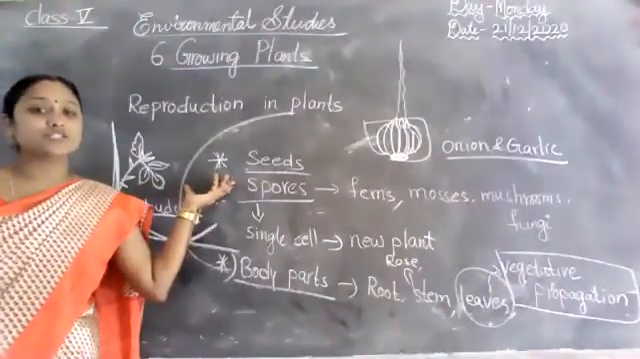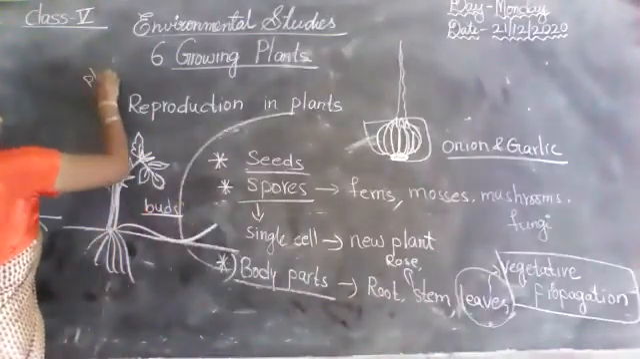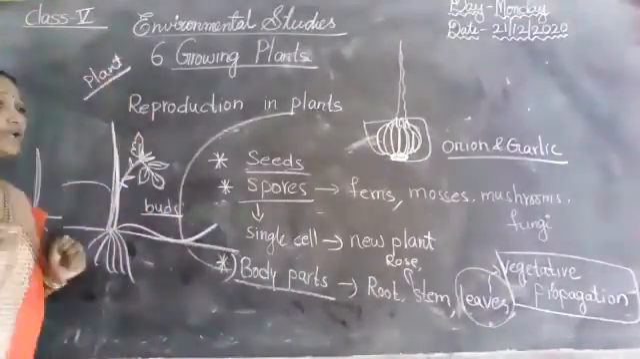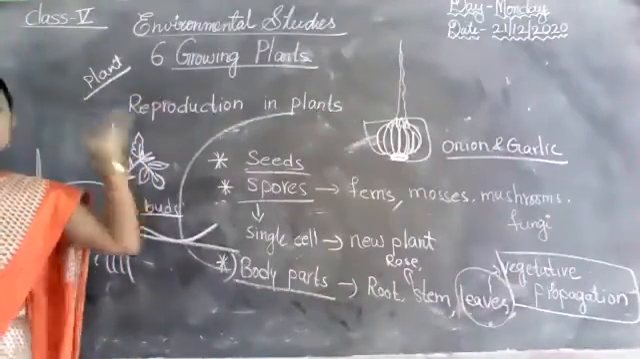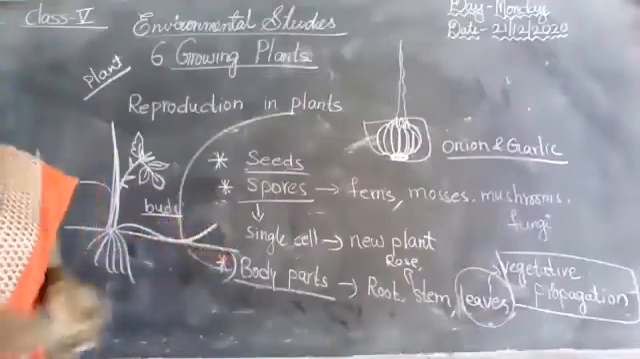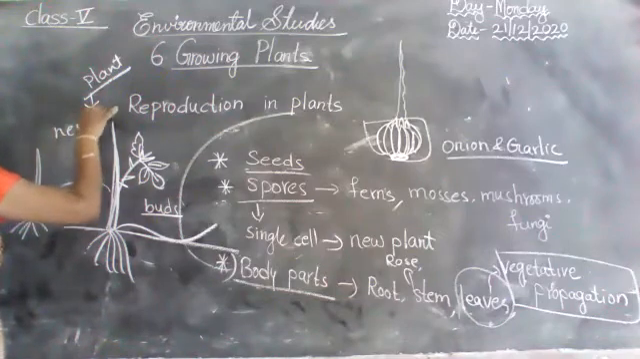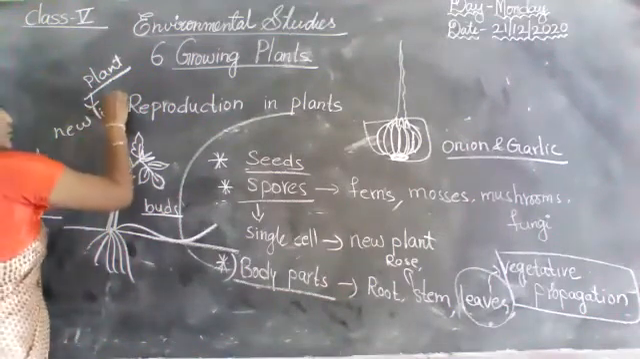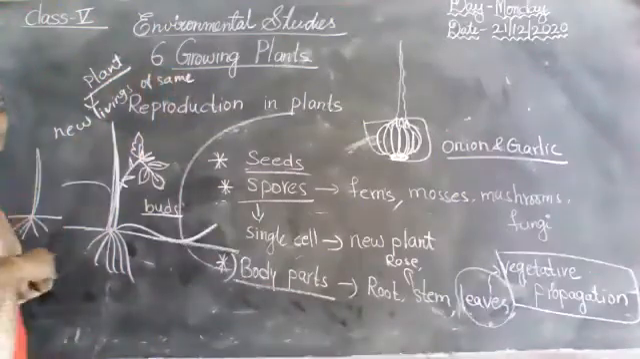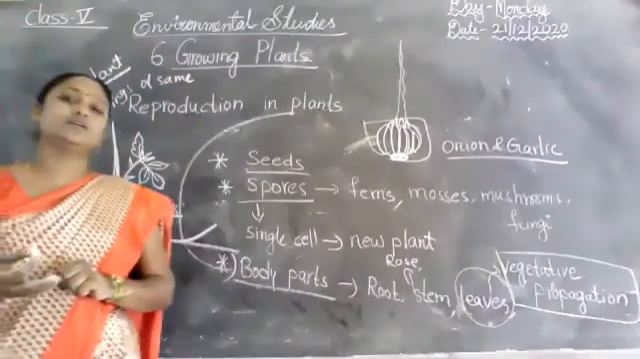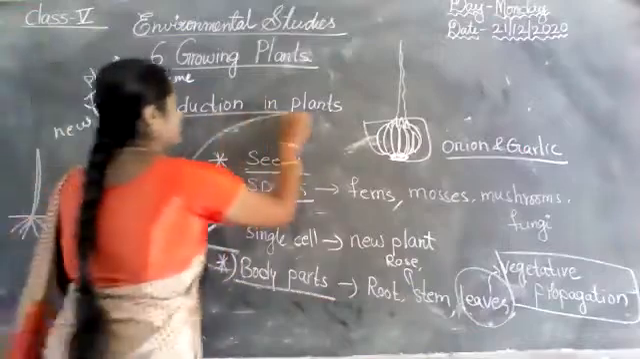The process by which living things. What are the living things here? I said already one example, plant. Okay? The process by which living things produce new living things. Here from the plant again produce new living things of same kind. That same kind is called reproduction. So now here I explain reproduction in plants.